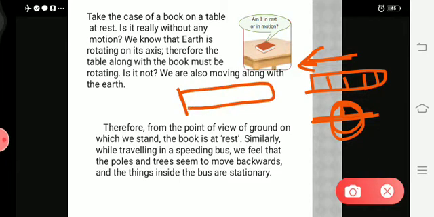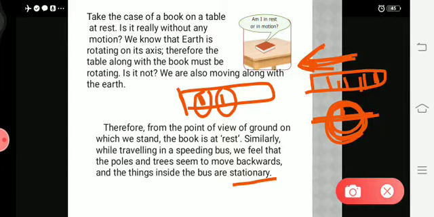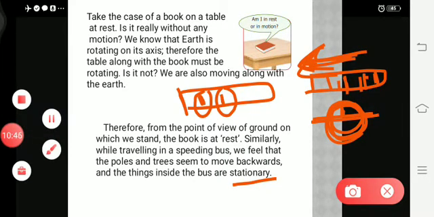So this is a train, a person is sitting here, and opposite to him another person is sitting. But according to this person, the other is stationary. They are not moving. They are inside the train or the bus, and they all consider themselves stationary. Whereas from the observer's point of view, the train is moving, and the persons sitting inside the train all are moving.